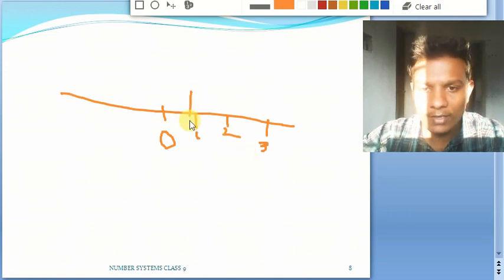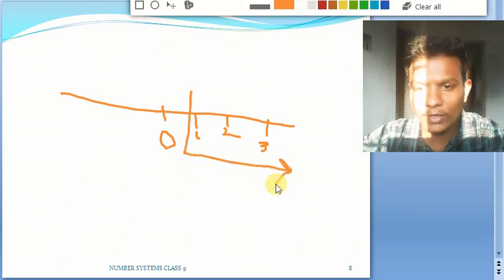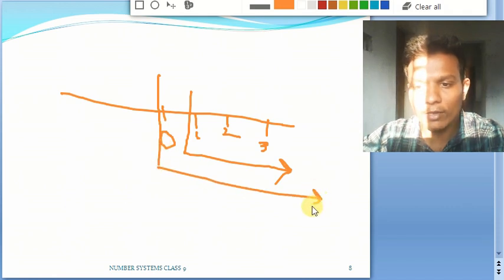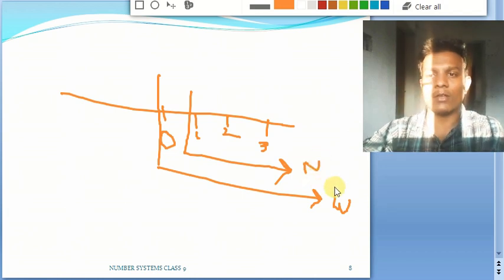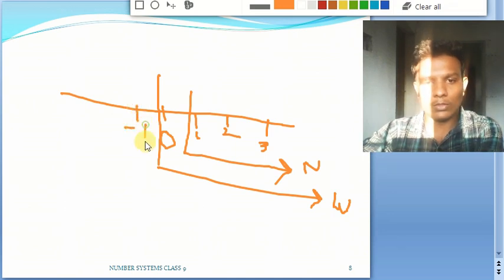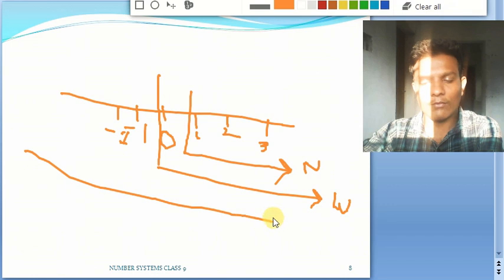If I take from this to this region, we call it the set of natural numbers: 1, 2, 3 and so on. If I include 0 also, you will get your whole numbers. So this will become your natural numbers, whereas this is going to be your whole numbers. Now what if I go towards the left hand side by taking -1, -2 and so on? These things will come under your integers. So these are going to be your integers.